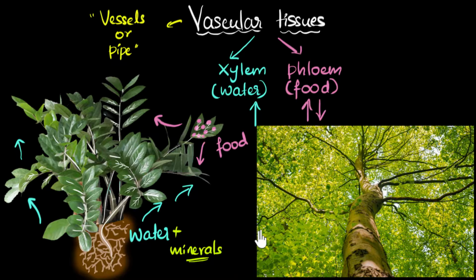But finally, you might have another question. How do these transport systems even work? I mean, in tall trees, how are they able to get that water from the ground all the way to the top? Is there some kind of a pump? And I guess that's where things get even more interesting. No, they don't have a pump, yet they use some clever mechanism to get their job done. And we'll look at these mechanisms in great detail in the future videos, okay?